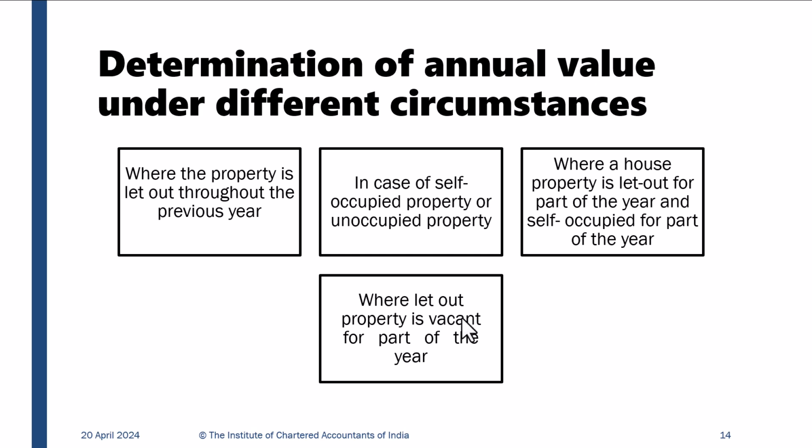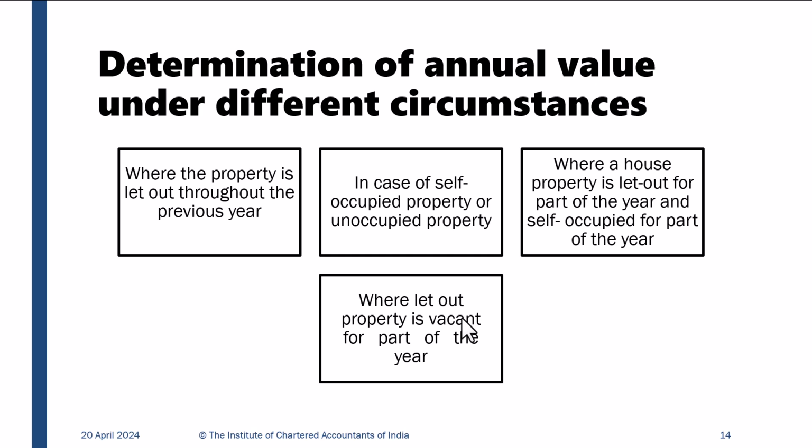Now there can be various cases: determination of annual value under different circumstances. First, the property is let out throughout the previous year. Or it can be a case where the property is self-occupied or not occupied at all. So you have a property, but you haven't received any rent because you are staying in it, or it's lying locked and you have not given it on rent. Or a house property is let out for a part of the year and self-occupied for a part of the year. That means you have given it on rent for only 3 months and it was self-occupied for 9 months. So you may have a case like that.